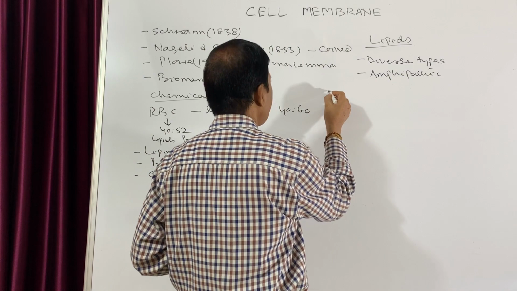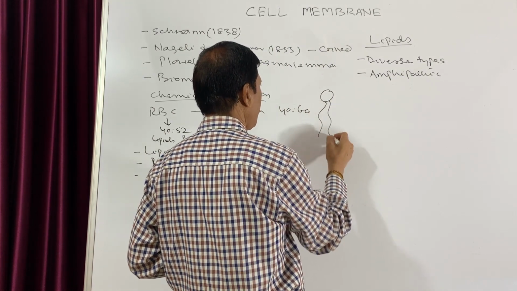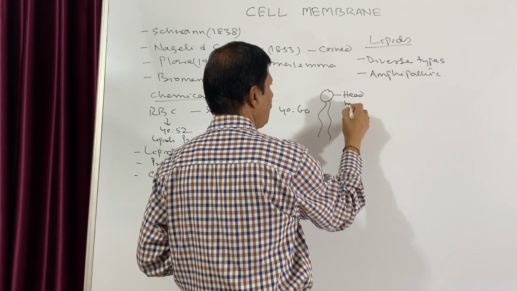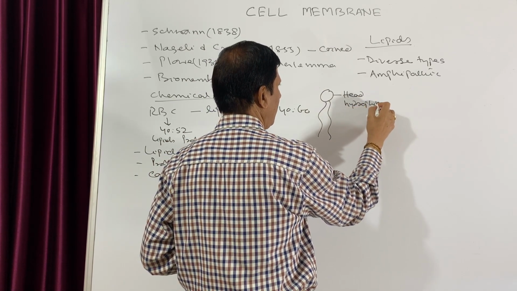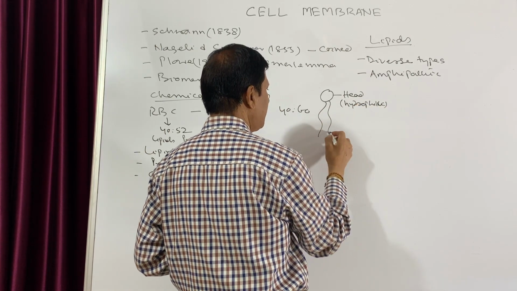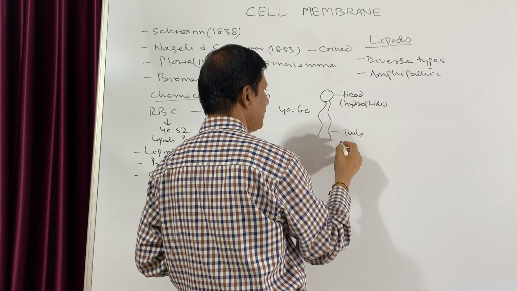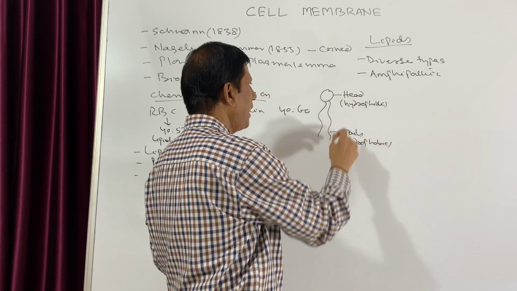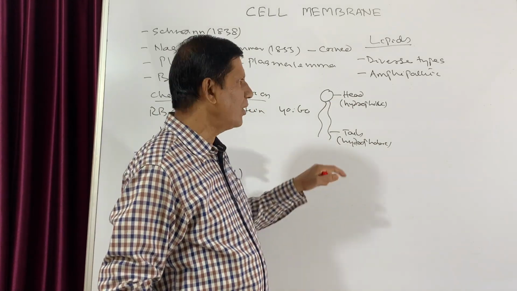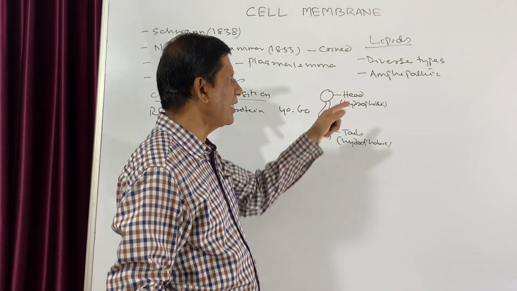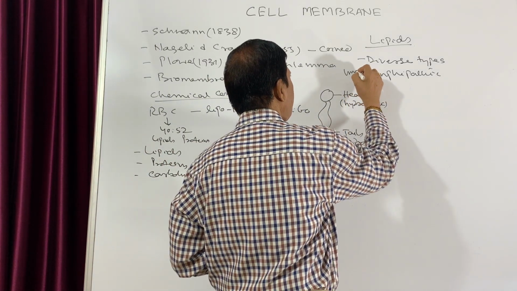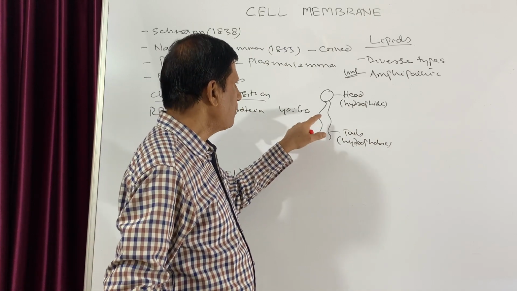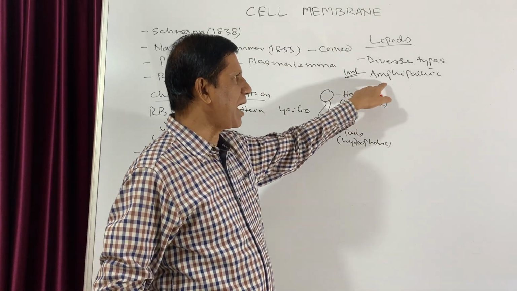We can draw it like this: this is the head, which is hydrophilic, and these are the two tails, which are usually hydrophobic. When both polar and non-polar, or hydrophilic and hydrophobic, parts are there, they are known as amphipathic. This is very important from the examination point of view.